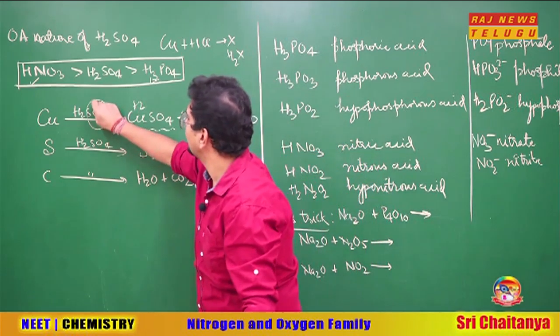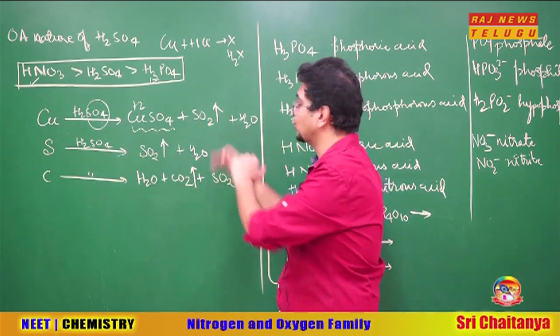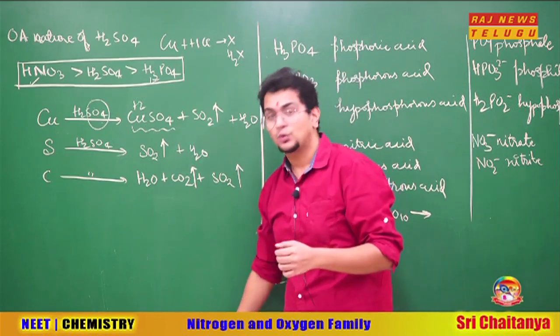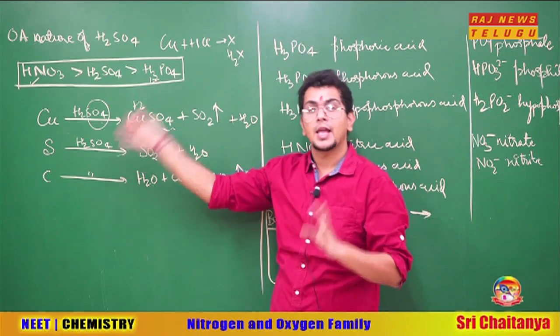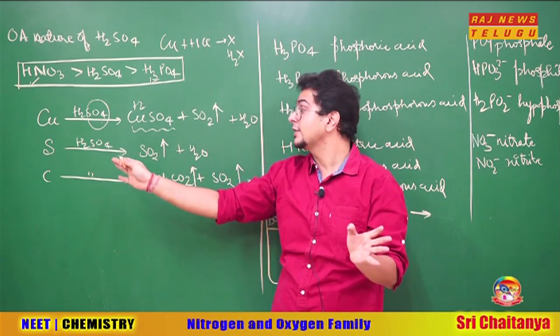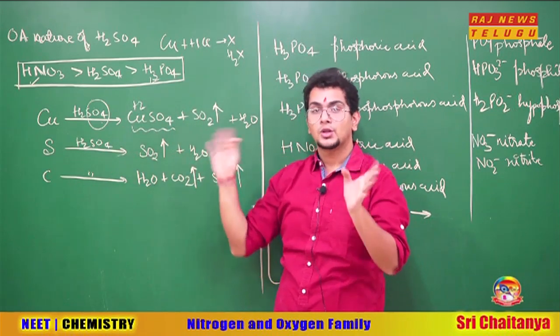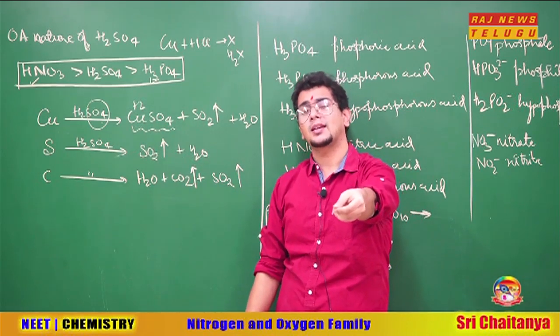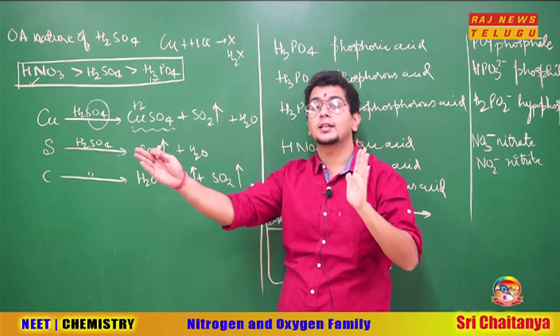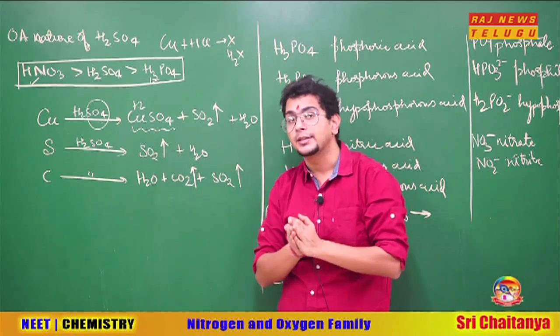What will happen to SO4 2 minus? It will get reduced to SO2. Now see here how it works. SO2, if it is oxidized, makes sulfate. Sulfate, if it is reduced, makes SO2. So understand, if they ask in which of the following reactions sulfuric acid acts as an oxidizing agent, check the product side for where the SO2 gas is coming.